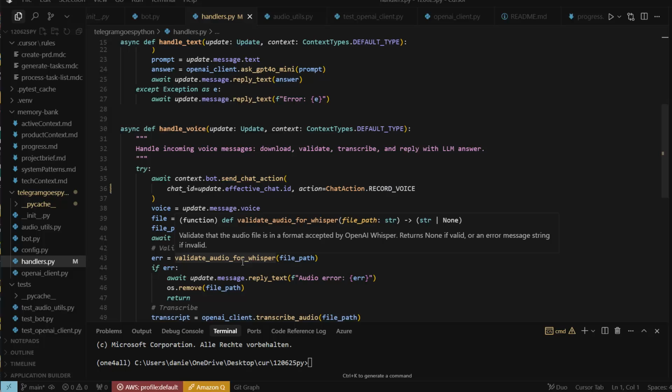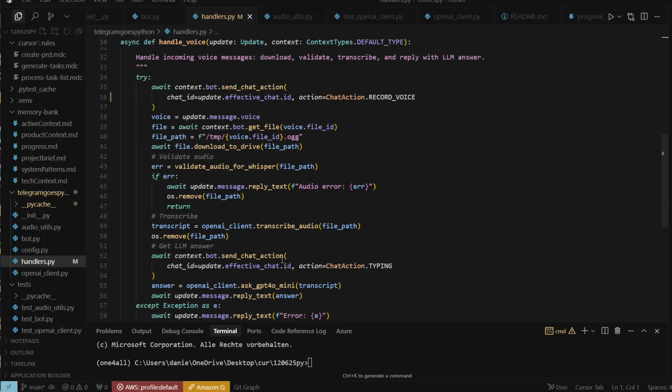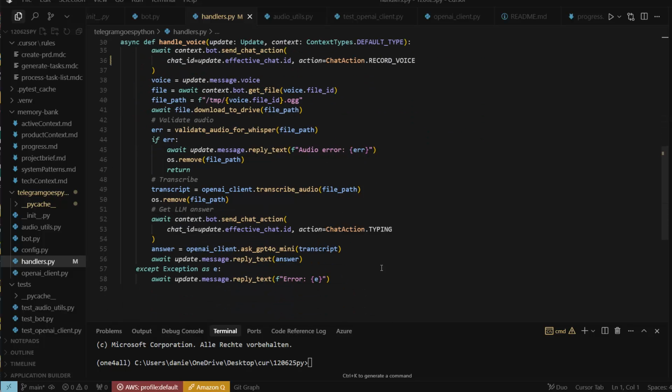It gets transcribed. And then when we have the transcript, we can send it to the normal OpenAI API and then just reply one more time with the text message option here. So that's how that works. There's the transcript itself, and then we just send the message, reply_text back here. So this is basically how this handler implementation works. That's where the most important and interesting things are for me, because I was not well familiar with this library.